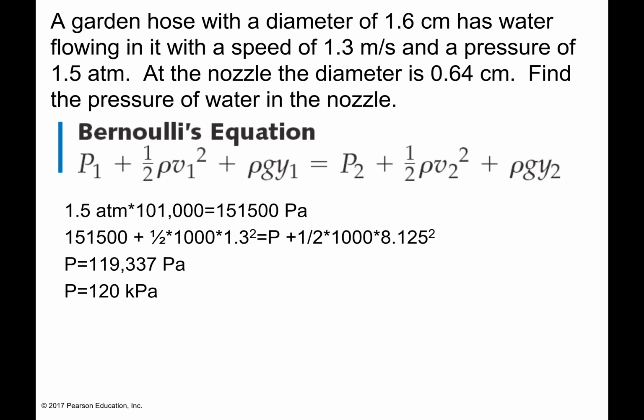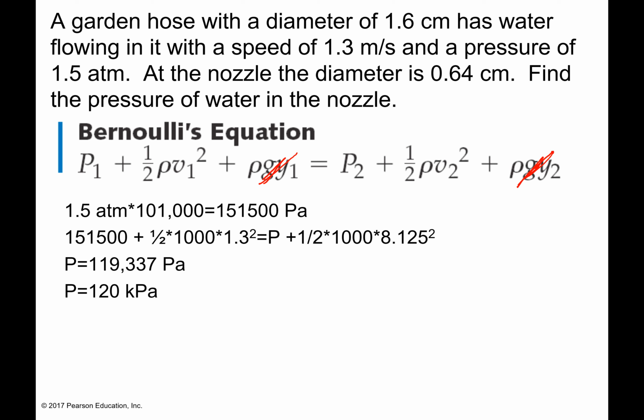So it gives me all that same stuff, and then when it gets to the nozzle, they want me to find the pressure of water in the nozzle. So now I'm going to go through Bernoulli's equation. There is no change in height, so that term can go away. All it does is change the diameter of the pipe.